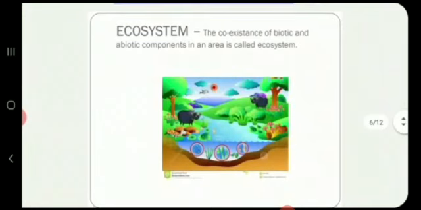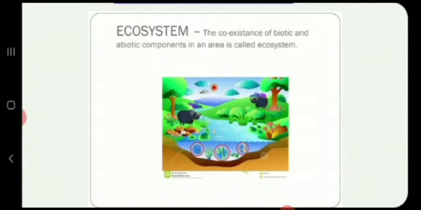Ecosystem. The plants and animals in any area living together with non-living components of the environment such as soil, water, air, etc. is called the ecosystem of that area. Ecosystem is basically the coexistence of biotic and abiotic components in an area.